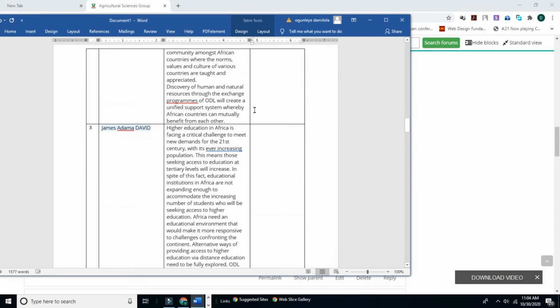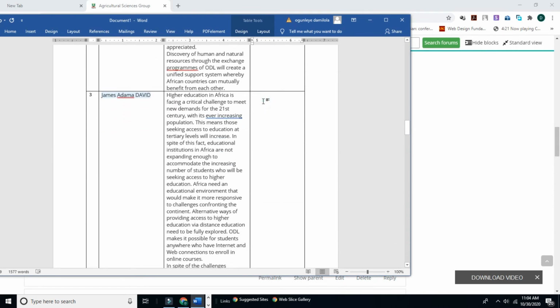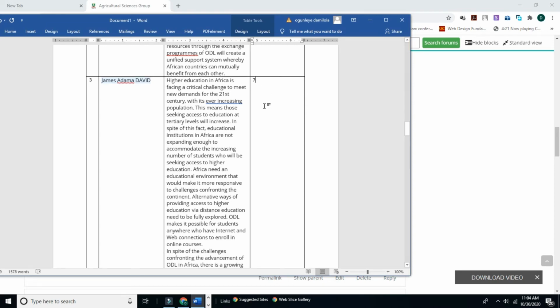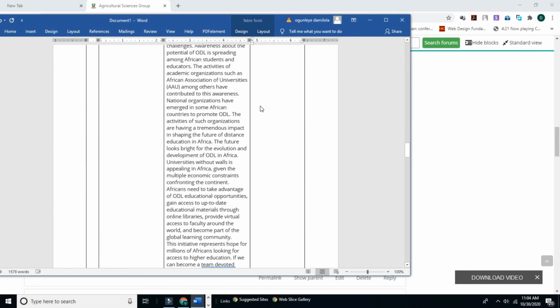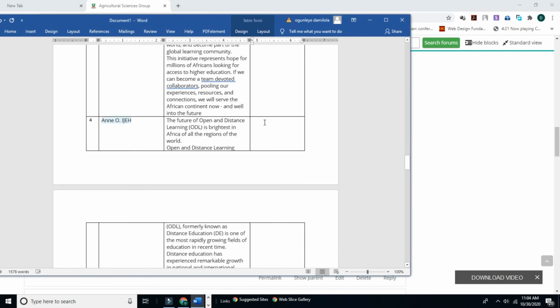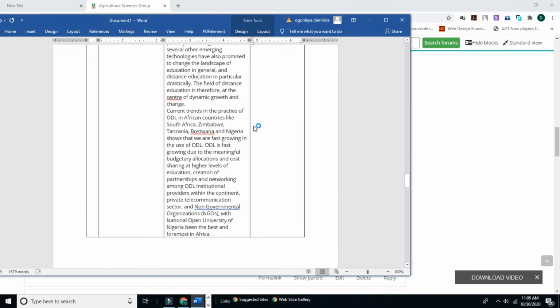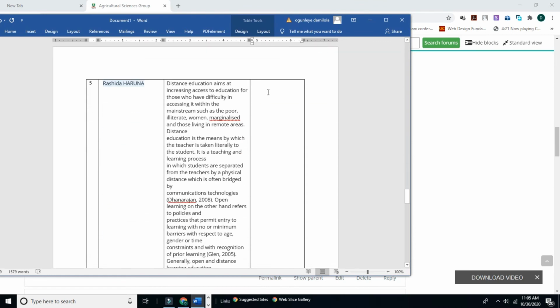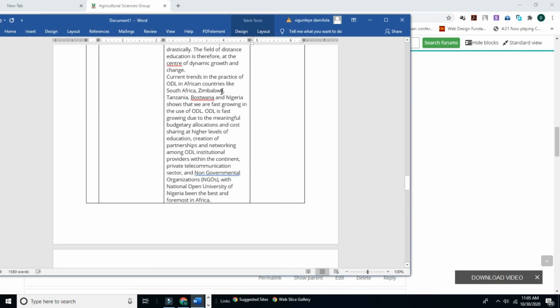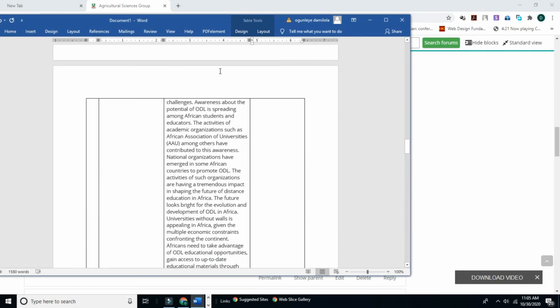The next one, the facilitator might decide to give 7, depending on what is written by the students. The next one, when the supervisor looks at the contribution, he might decide to give 8 over 10 also. And the last person, the facilitator might decide to give 10 over 10. This is the table that will be sent back to you from the facilitator.